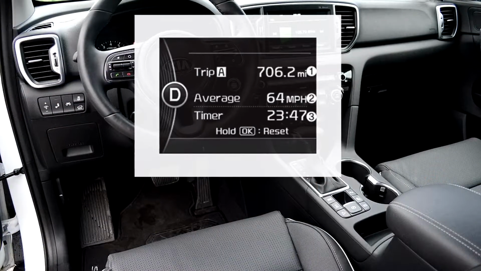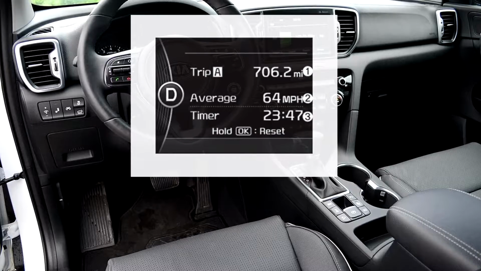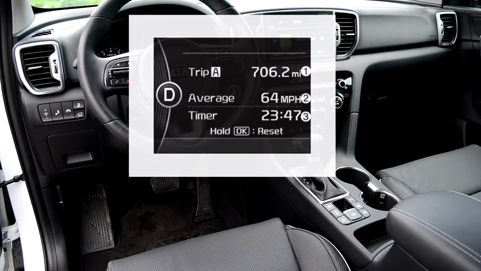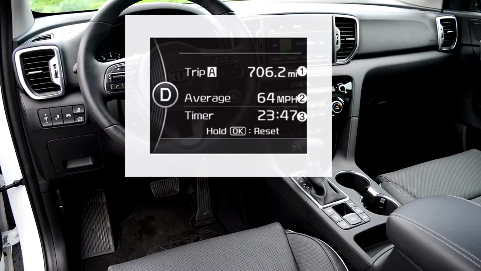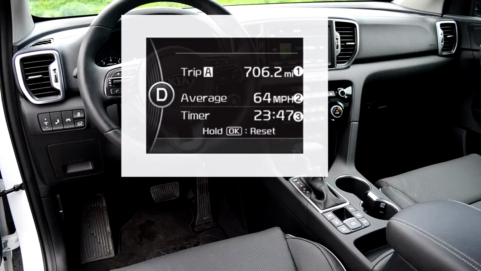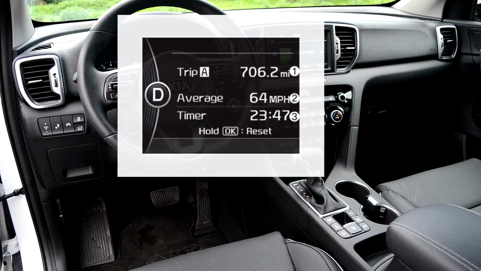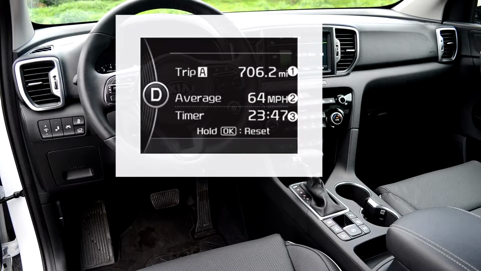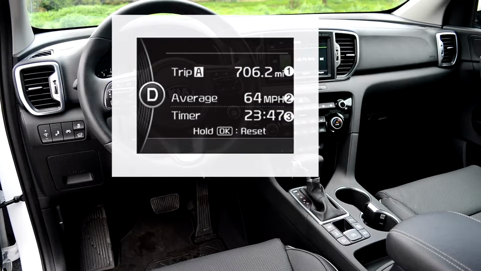Notice: the average vehicle speed is not displayed if the driving distance is less than 0.03 miles (50 meters), or the driving time is less than 10 seconds since the ignition switch or engine start/stop button was turned on. Even if the vehicle is not in motion, the average vehicle speed keeps going while the engine is running.